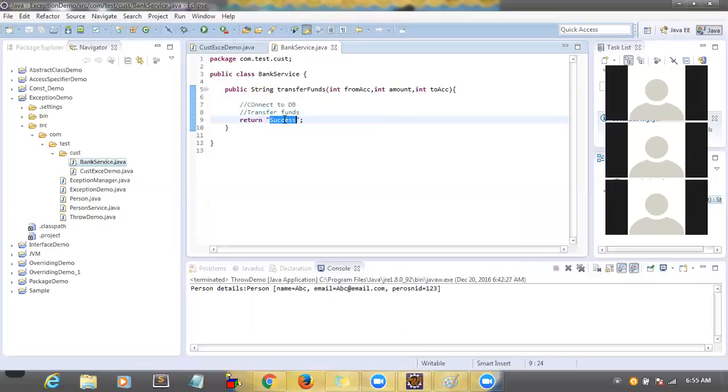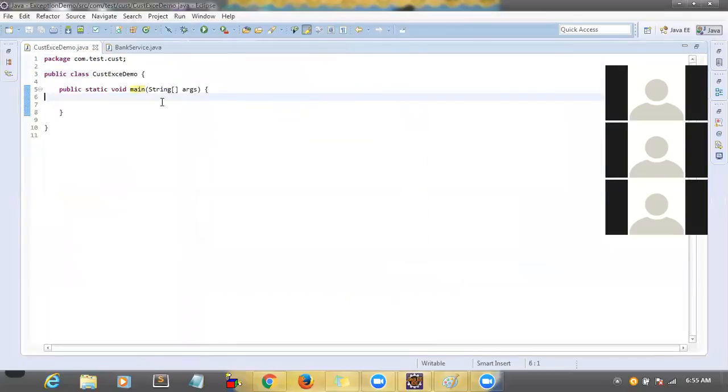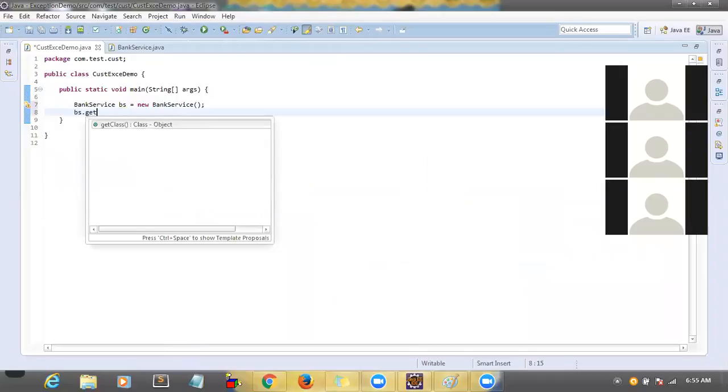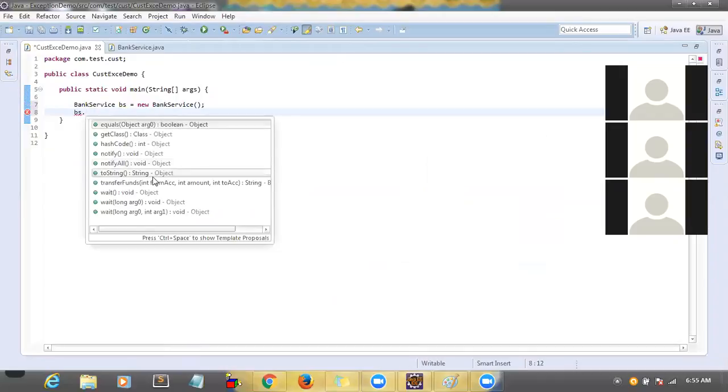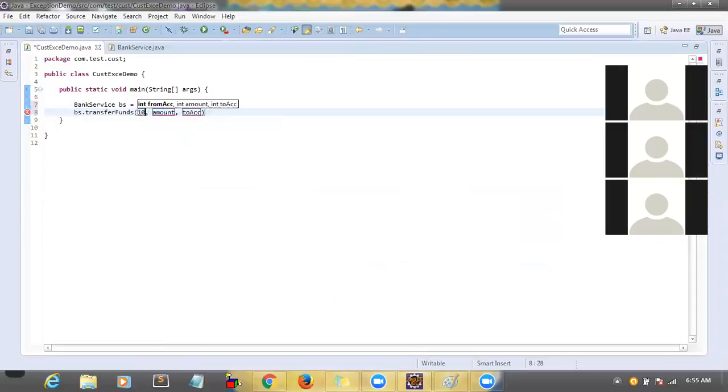Okay. So now I want to call this method. How can I call this one? I need to create an object, right? So go back to here, CustomerBankService bs equal to new BankService, and bs dot, what is the message? Transfer funds. So I need to give from account, this is my account, and amount, I want to transfer $1,000, and to account is this.